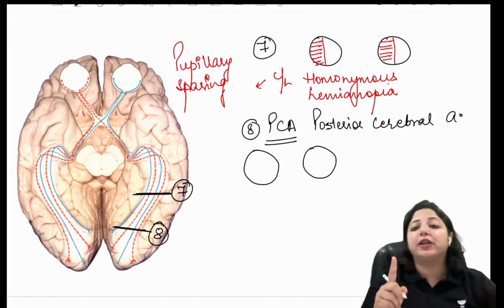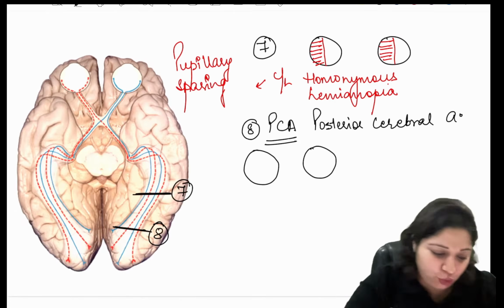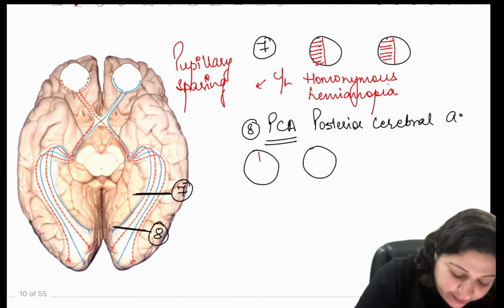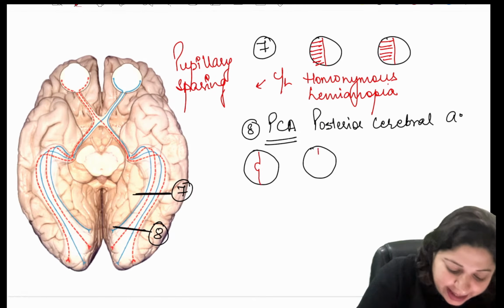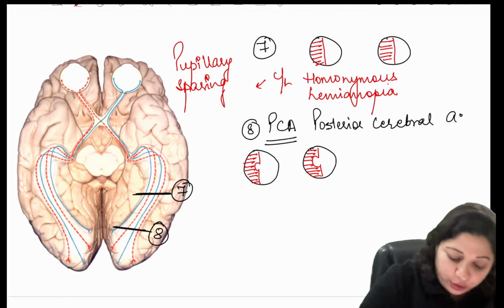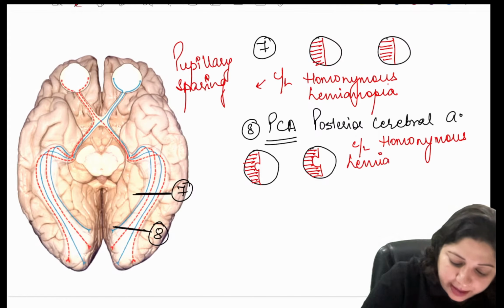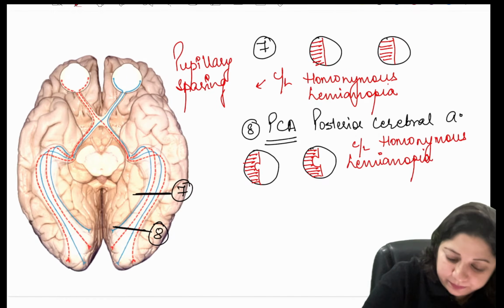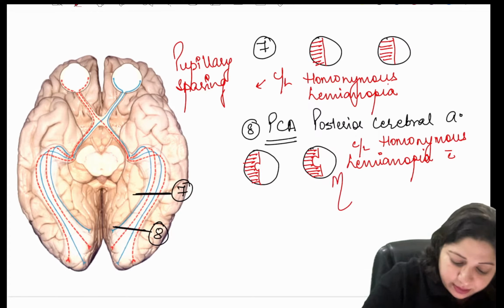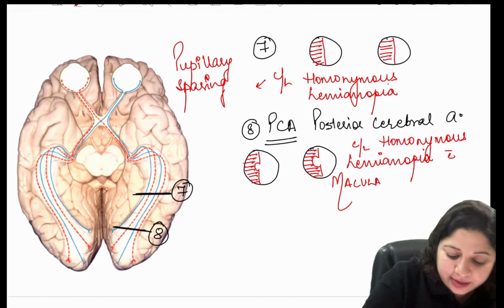Why? Because the macula is represented at the tip of the cortex. So we have contralateral homonymous hemianopia with macular sparing.